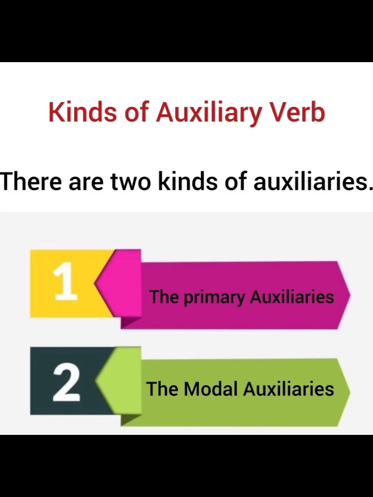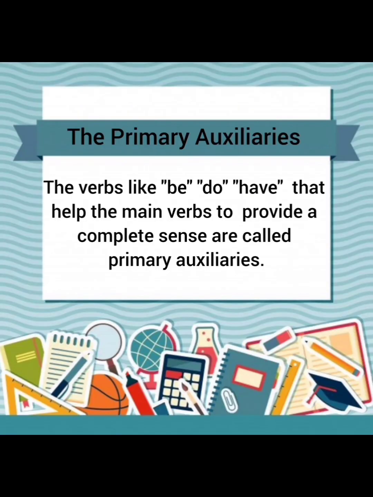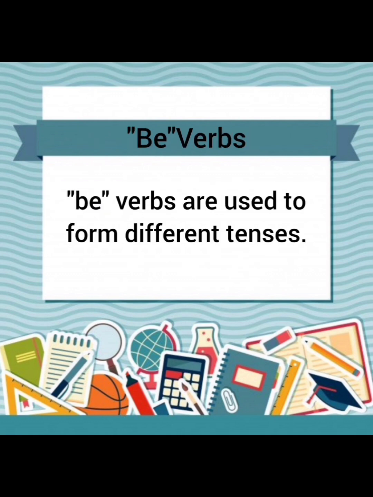Now, there are different kinds of auxiliary verbs, and basically there are two kinds of auxiliaries: the primary auxiliaries and the modal auxiliaries. The primary auxiliaries, the verbs like be, do, have, that help the main verbs to provide a complete sense, are called primary auxiliaries. Be verbs are used to form different tenses. Be verbs are is, am, are, was, were.